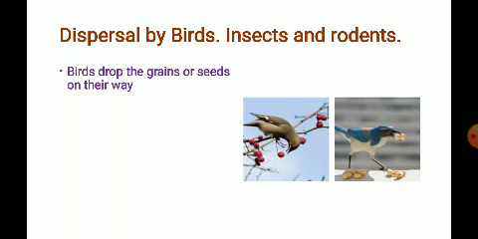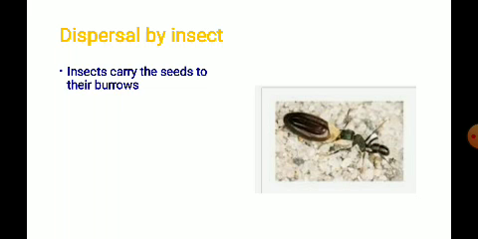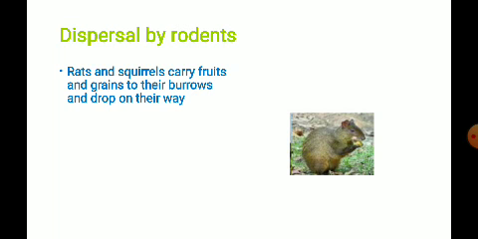Now when you take up the insect, you can observe in the picture that the insect is one of the agents which carries the seed from one place to another place. It is carrying the seed to its burrow. So here the insect acts as an agent to disperse the seed from one place to another place. You can also observe the rodent, the rat.